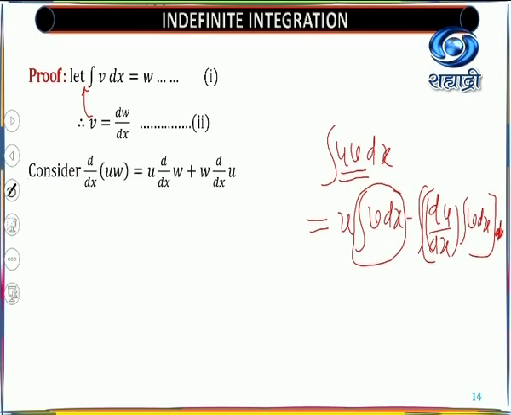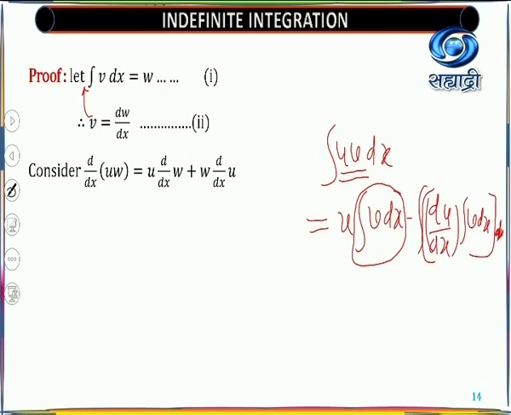Now what is next? Next we'll consider the derivative of the product of two functions. What are the two functions? u and w we will take. So in the derivative of u and w, as you have already studied, it is u into derivative of w plus w into derivative of u. Now you got this derivative as it is.